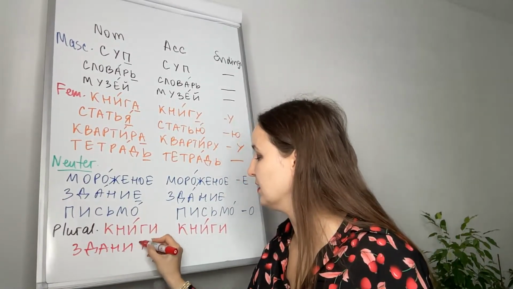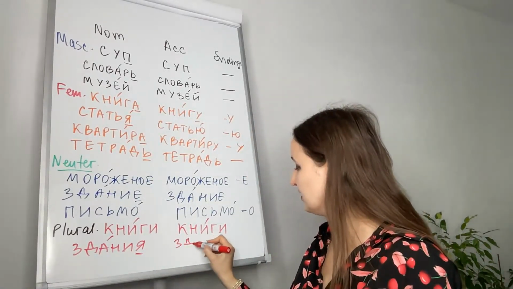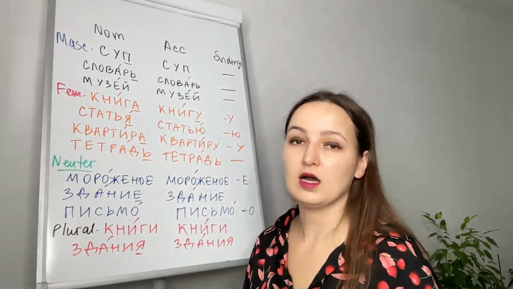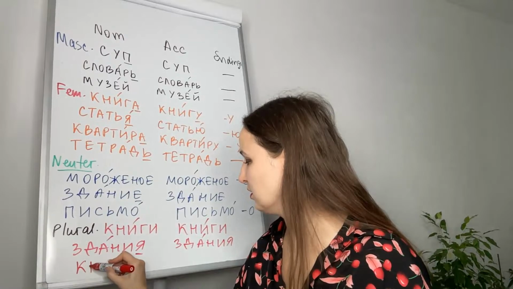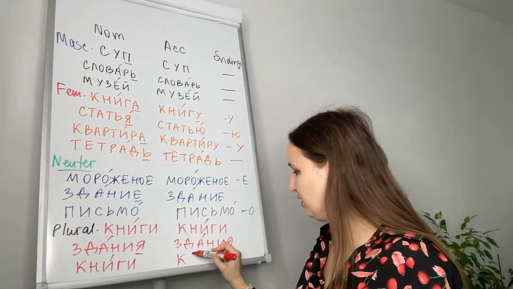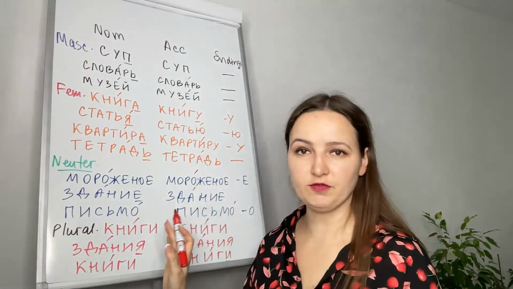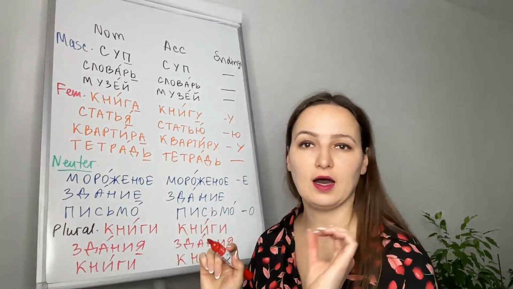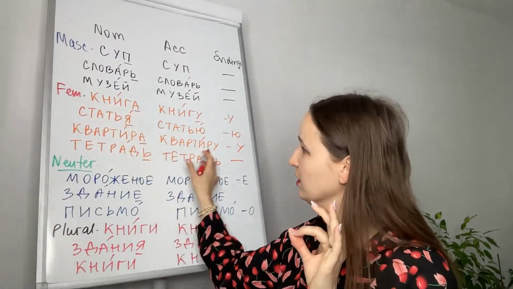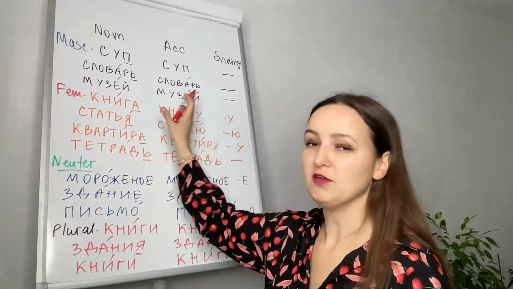The ending я will remain as well here. Книги, books, will be книги as well in accusative. So basically, as you can see, for accusative inanimate nouns, they change only in feminine.